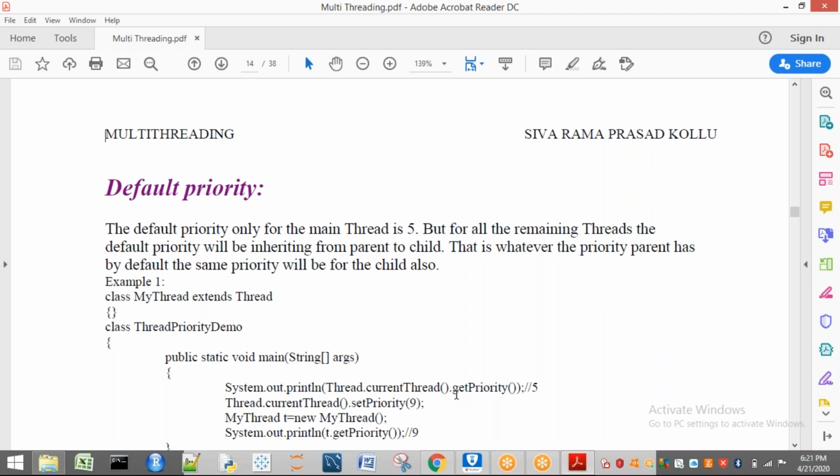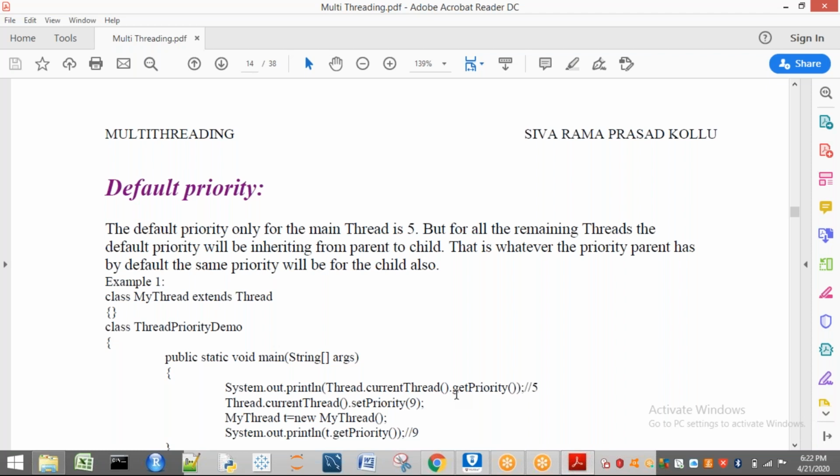You have to remember one point: what is the default thread that is created internally? That is the main thread. The main thread is a default thread that is going to be created by the JVM. If I want the default thread, the main, I just call Java while executing. Automatically, internally, the JVM will invoke a main thread, and the task of the main thread is to execute the main method.